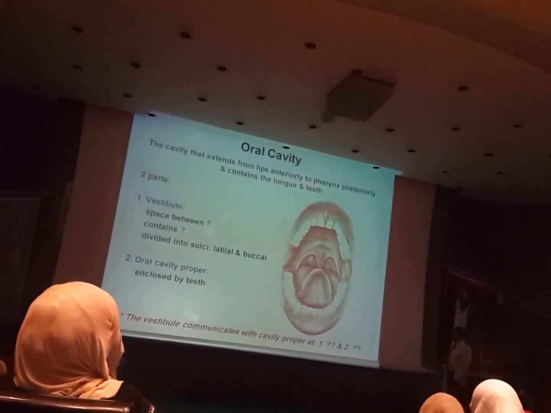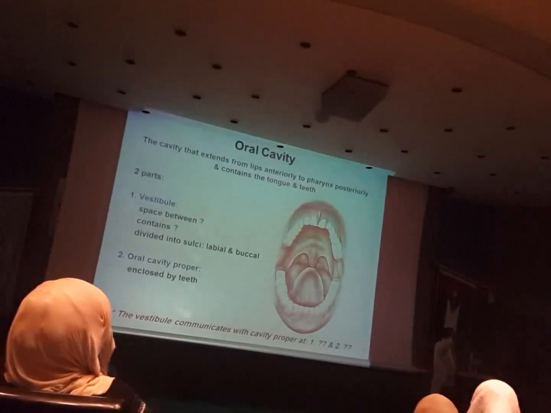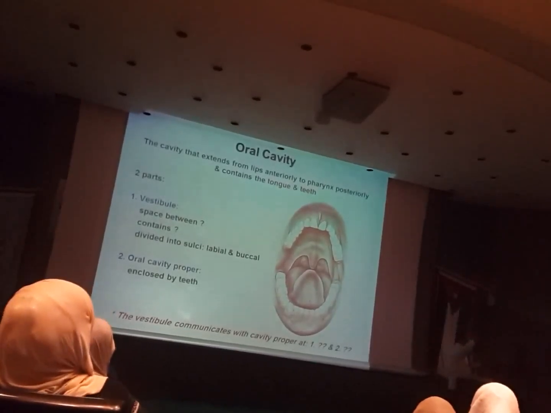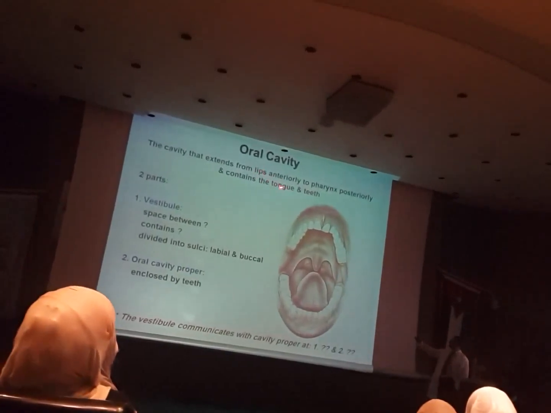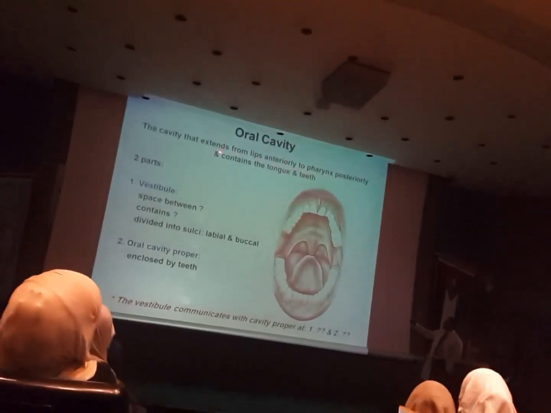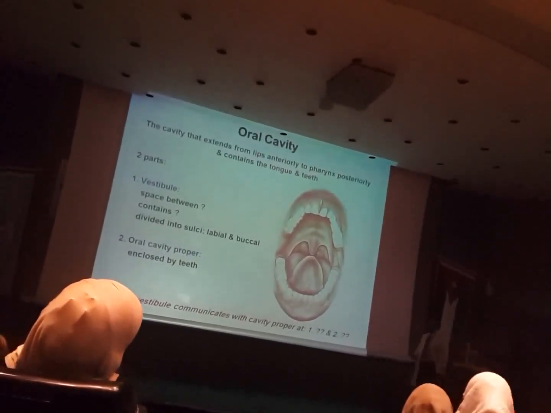Okay, what's inside? The contents. Two main things in the oral cavity: teeth and tongue. Okay, teeth and tongue. So it's the cavity that extends from the lips anteriorly to the oropharynx posteriorly, and contains 2 things, tongue and teeth, which we'll be speaking about in this lecture.